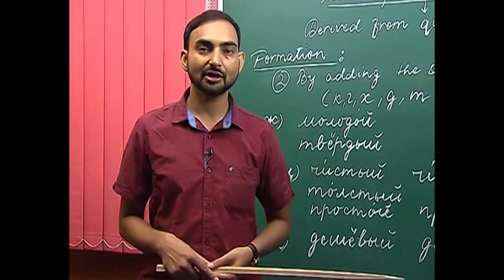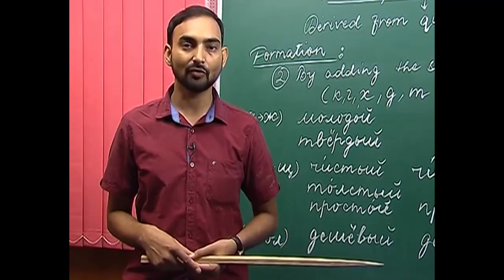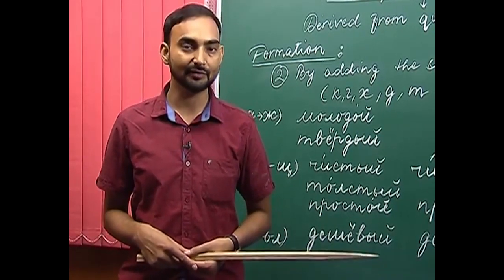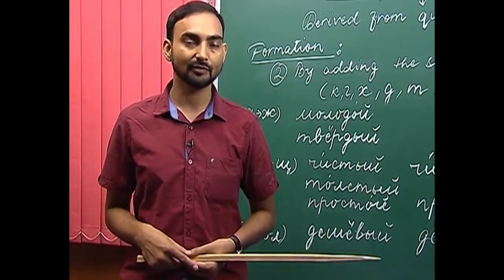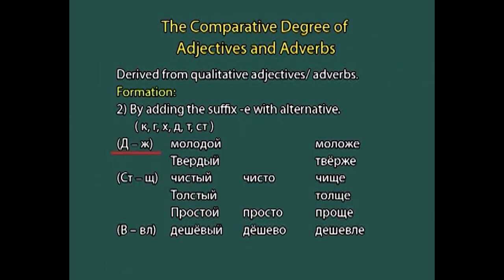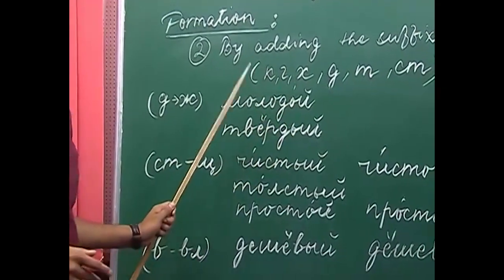Apart from the alternations of consonants we have seen, there is some more alternation of consonants that happens while forming the comparative degree. So, let us discuss them one by one. The next alternation of consonant that we are going to discuss is when the consonant d changes to the consonant zh. For example, maladoi. Maladoi means young.